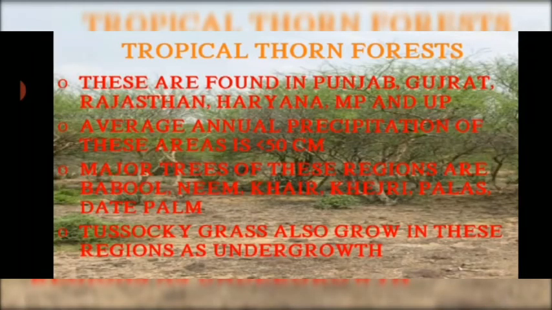The other type of vegetation is the tropical thorn forest. These are found in Punjab, Gujarat, Rajasthan, Haryana, Madhya Pradesh, and Uttar Pradesh. The annual average precipitation of these areas always remains less than 50 centimeters. The major trees of these regions are babool, neem, khair, kejri, palas, date palms. The tussock grass also grows in these regions as undergrowth.